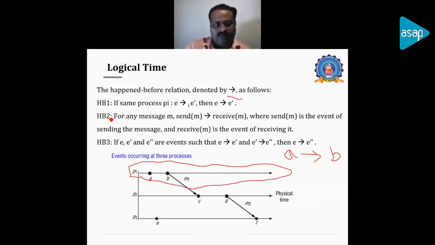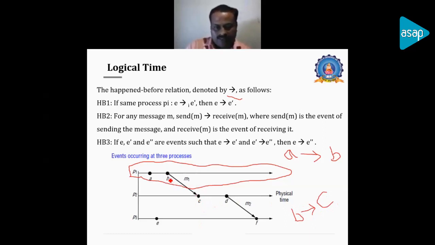Now, the second type of happened-before relation is by sending a message from one process to another process. It will happen between the event B in process P1 and the event C in process P2. The message transmitted is M1 between the two events, and that will be represented as B happened before C, though they reside on two different processes.